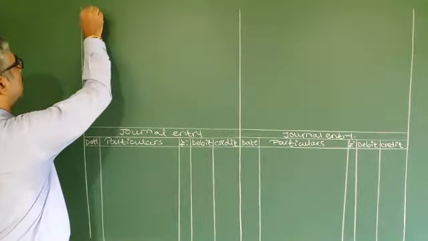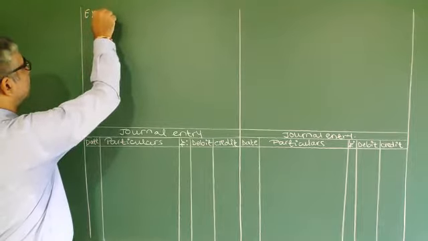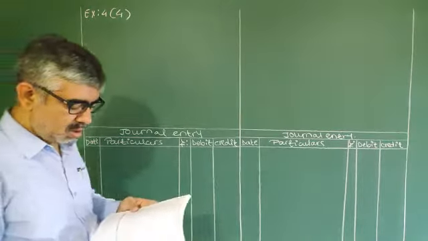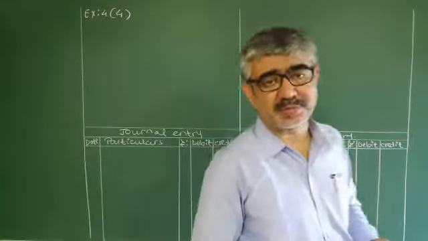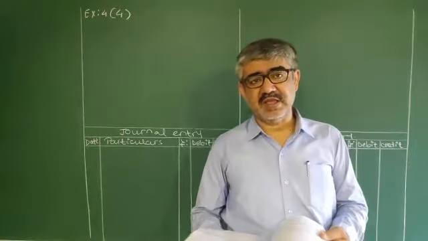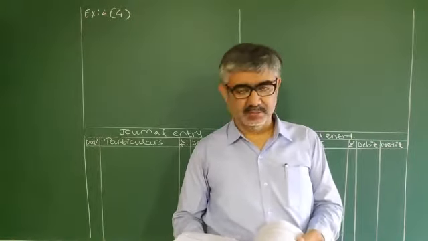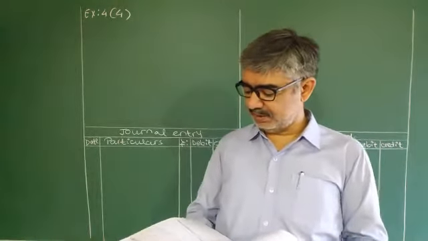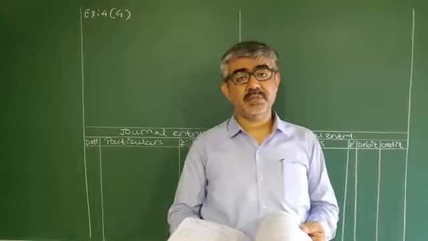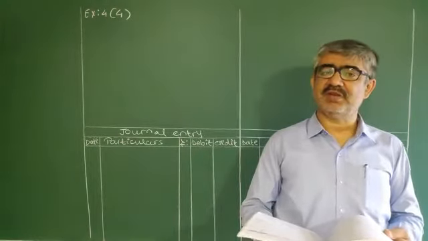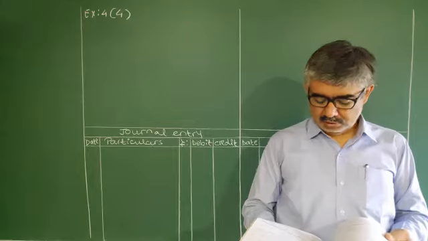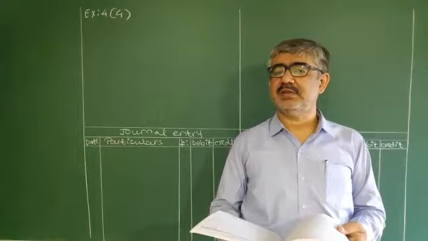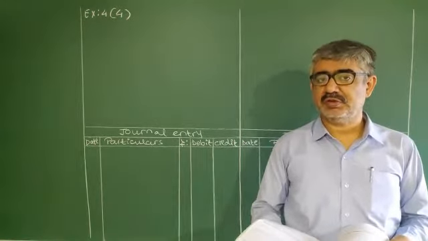Exercise 4, question 4. What does the question say? Always read the question properly. A, B and C are the partners of a firm. B retires. At the time of B's retirement, goodwill of the firm is valued at ₹60,000. The new P&L ratio of A and C is decided at 7:2. So the new ratio is given.